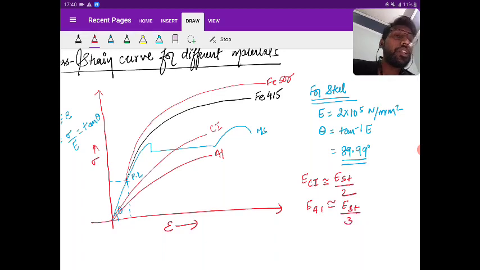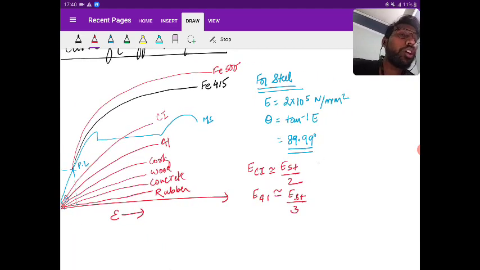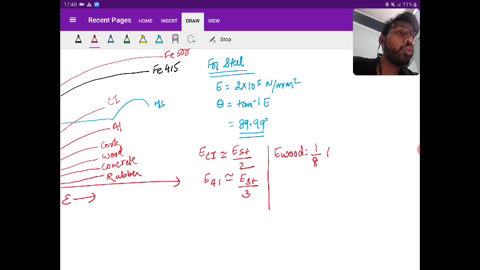Getting the point? If I want to draw for cork, then wood, I'm just giving a rough idea, right? Then concrete, then rubber we have already seen. E wood is around 1 by 8 to 1 by 15 of E steel.